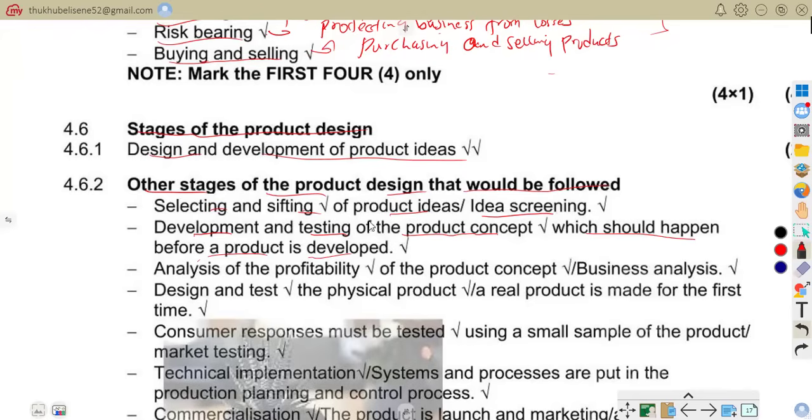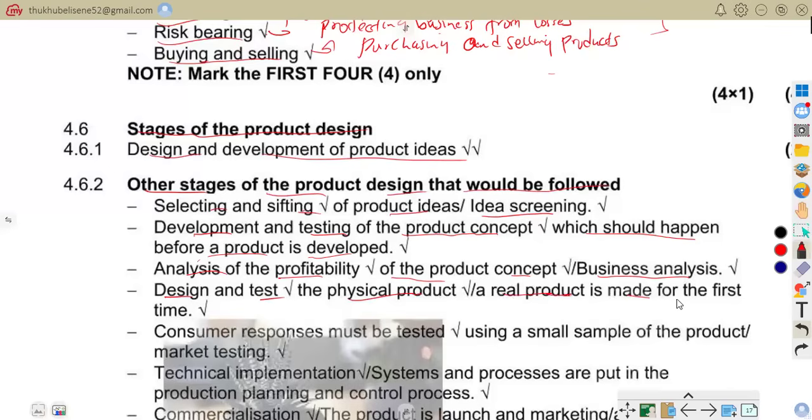So here we're talking about product concept testing. Testing customer reactions. That is when you do product surveys. That is when you do trial samples. Then analyze the profitability of the product concept, business analysis. So here you check profitability. That is when you can check the cost analysis and sales forecast, so that you can see if you're going to make a profit. Design and test the physical product.